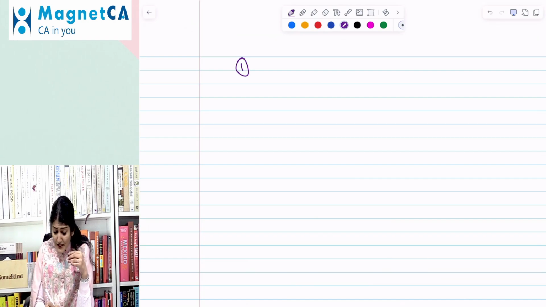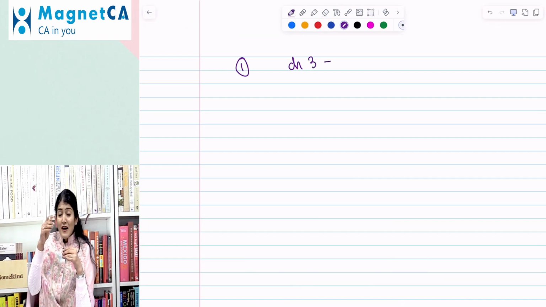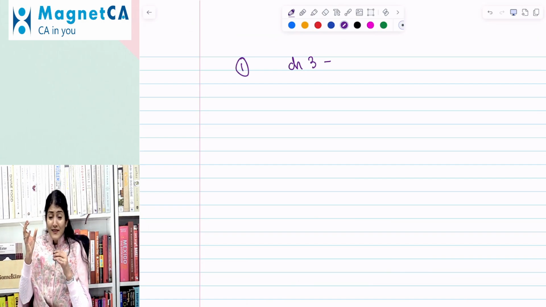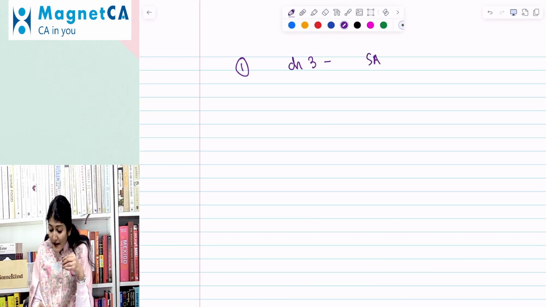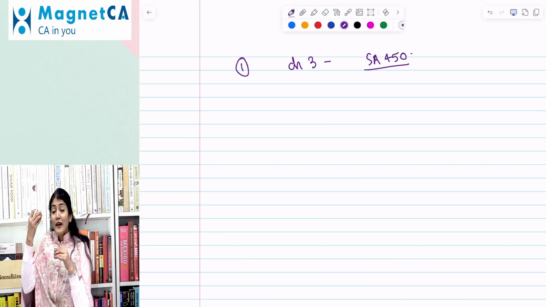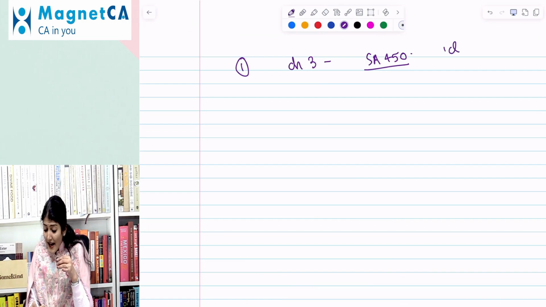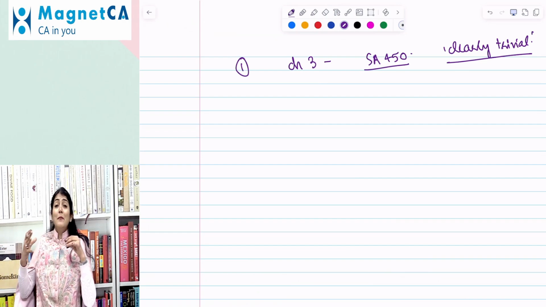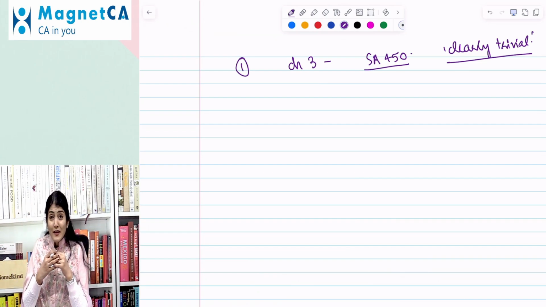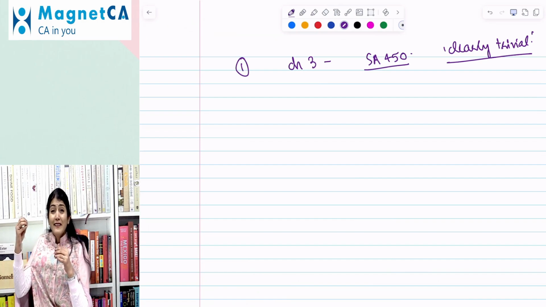Right, change number 1 is in chapter number 3, which in our book is chapter number 4, the 300-400 series. As per the ICAI study material, it is chapter 3. In SA 450, which is evaluation of misstatements identified during the audit, they've just added this term regarding clearly trivial, and also said that the auditor needs to accumulate all the misstatements identified during the audit other than those which are clearly trivial.